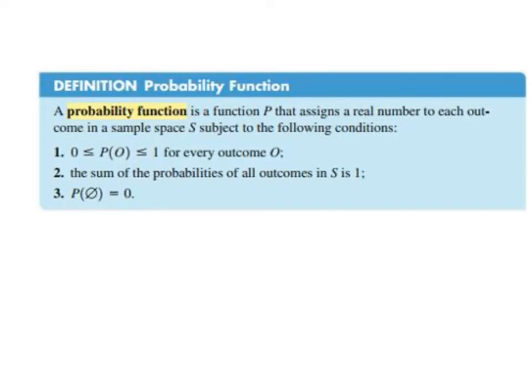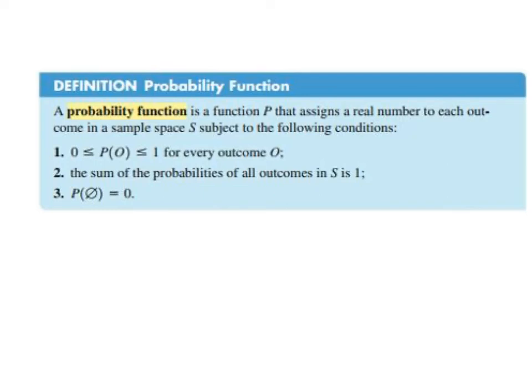For every outcome O, the probability of O must be a number between 0 and 1. 2. The sum of all the probabilities of all outcomes in the sample space must be 1. 3. The probability of the empty set is 0. That is, the probability that none of the outcomes happen would be 0.